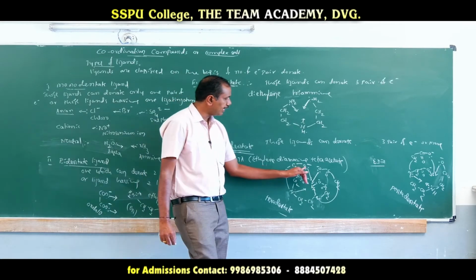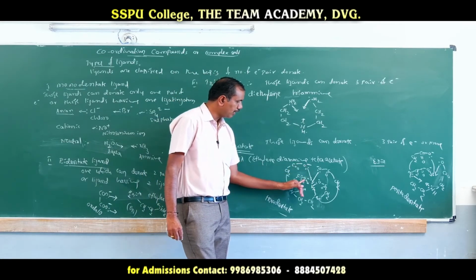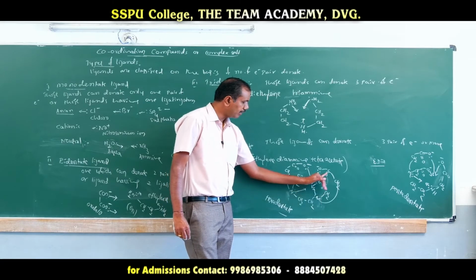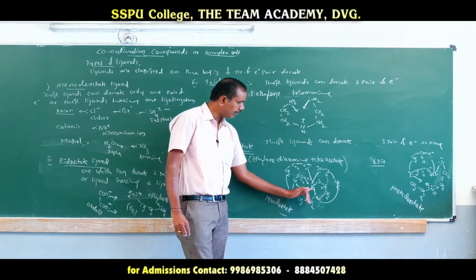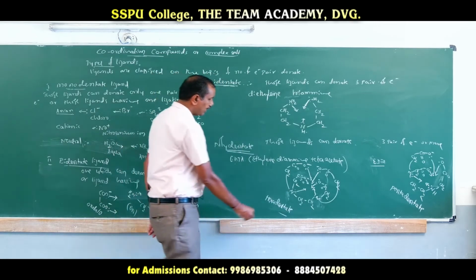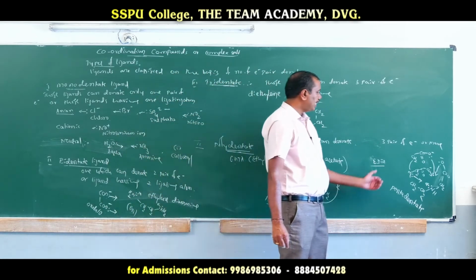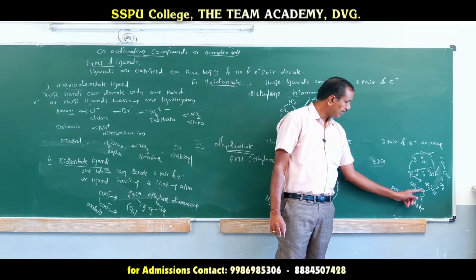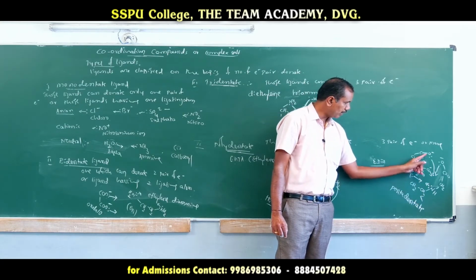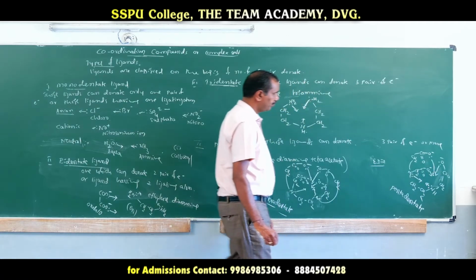So each acetate has one donating atom, there are two. So here also diacetate having 2 plus 2 amine 2. Totally it can donate 6 pairs of electrons. Hence it is called hexadentate. Like that, ethylene diamine triacetate, with 1, 2, 3 acetate groups.